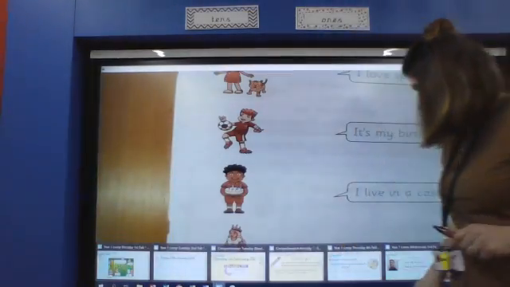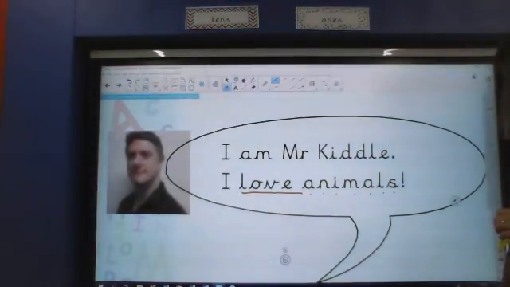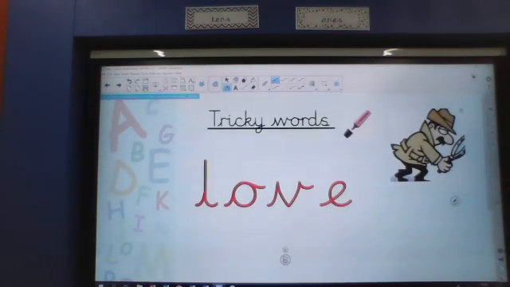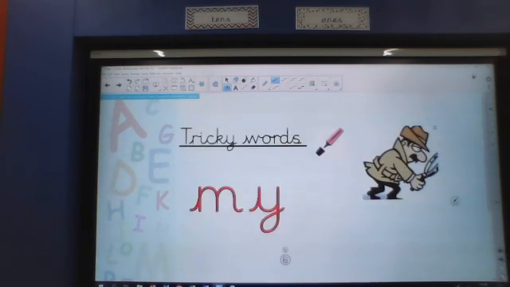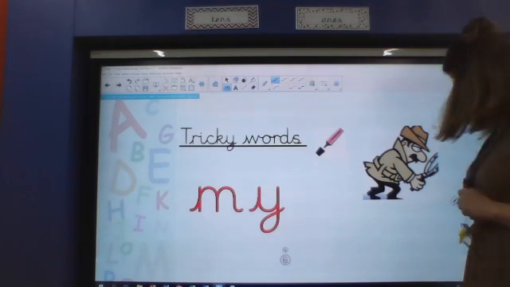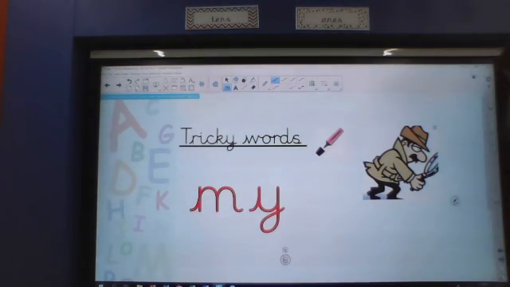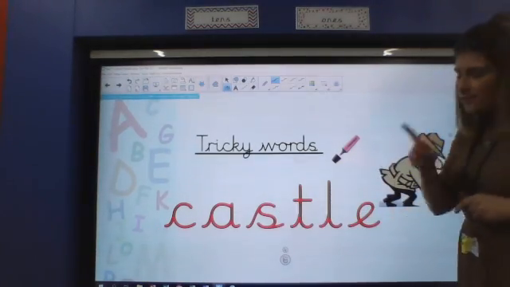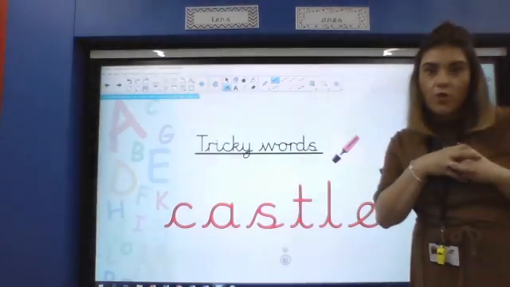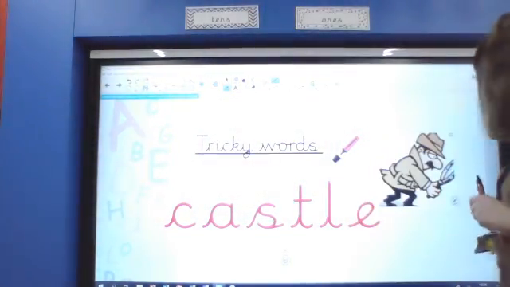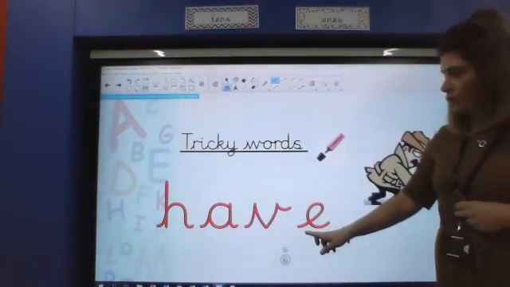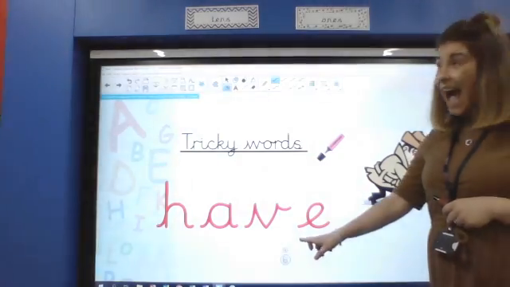Now I've also got a challenge for you today. Okay, there's our tricky words again. We've got love. So see if you can find love in your book. We've got my. See if you can find my in your activity. We've got, now this was a real tricky one, castle. So I think that might be something to do with the Queen. This is another tricky word that Mrs. would use this morning. It's also in your activity. This tricky word is have.